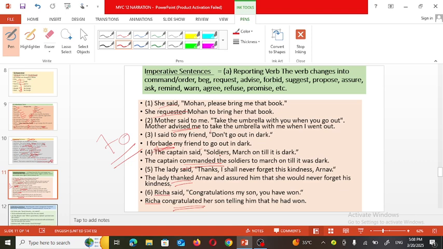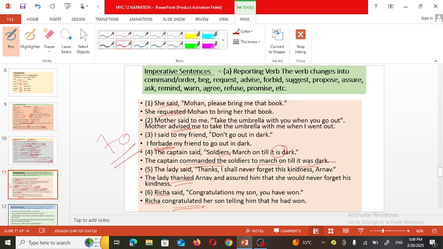The captain said, "Soldiers, march on till it is dark." So this is an instruction given by the captain to the soldiers, which means it is a command. So the captain commanded the soldiers to march on. March on means to go ahead, and up to when it gets dark. So "to march on till it," and instead of "is," simple past tense, "was dark."